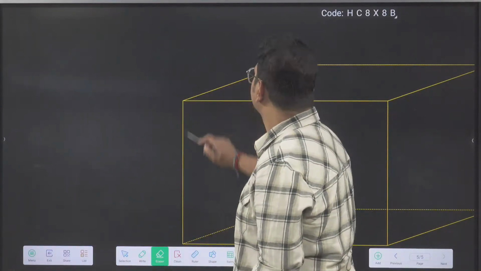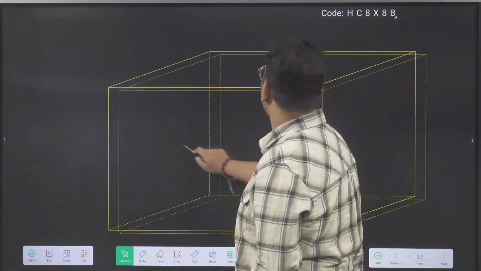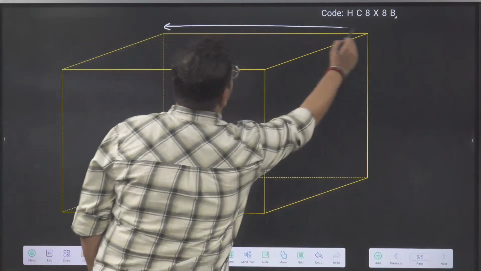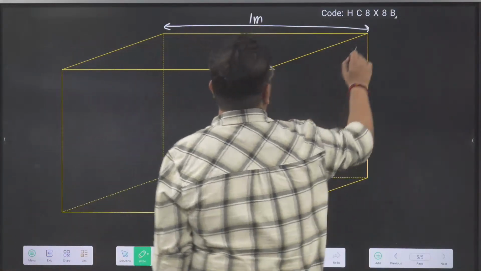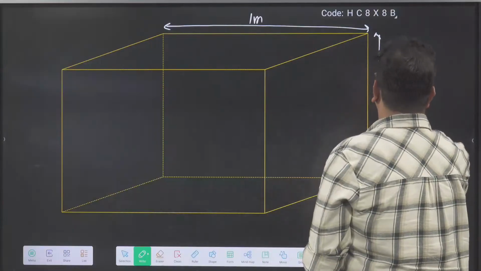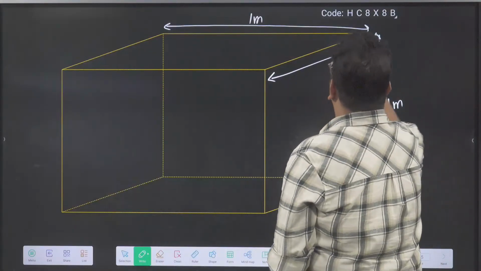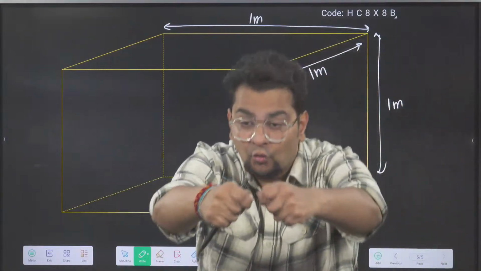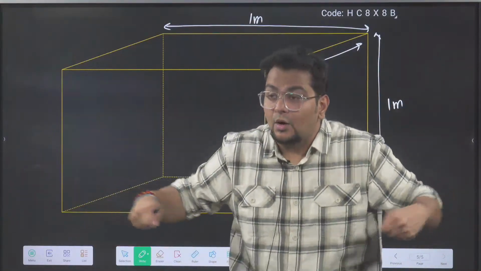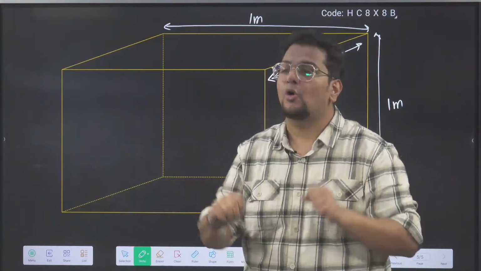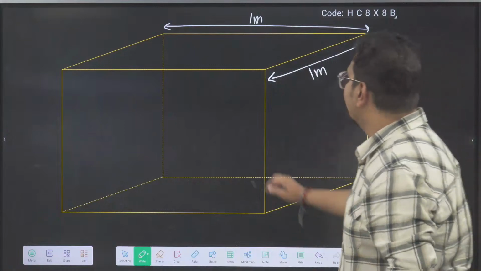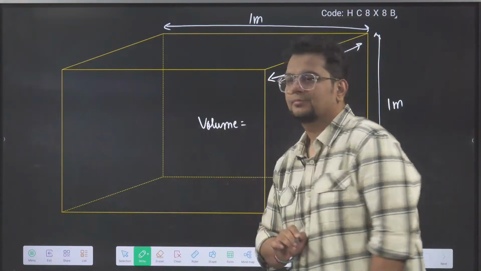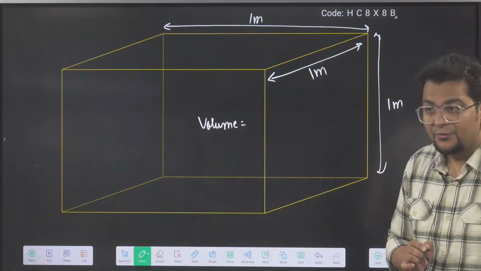A cube whose length is 1 meter, height is 1 meter, breadth is 1 meter. This big box, 1 meter, 1 meter, 1 meter. How much will be the volume inside this box? What will be the volume?